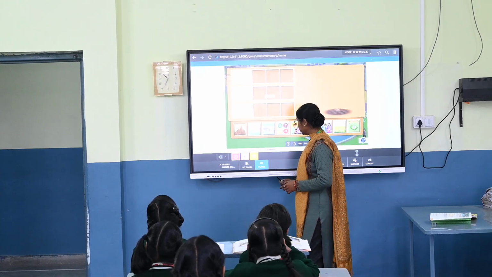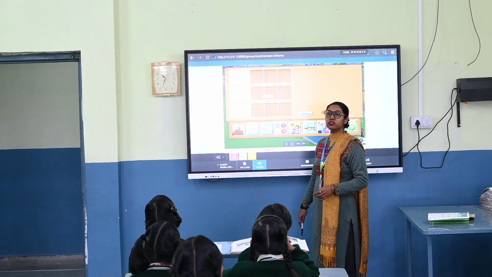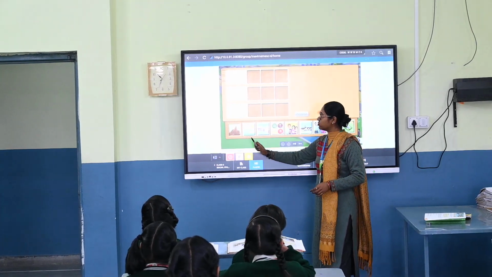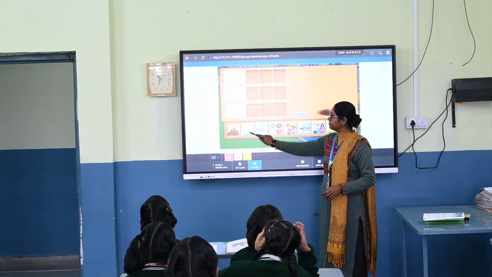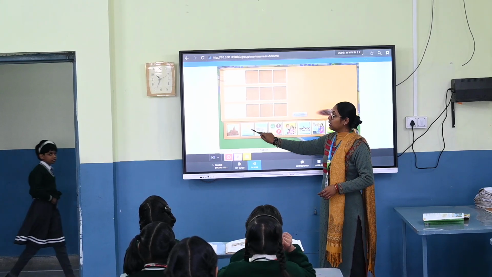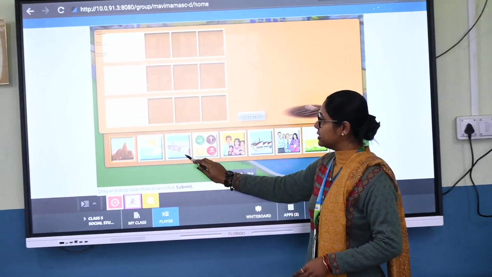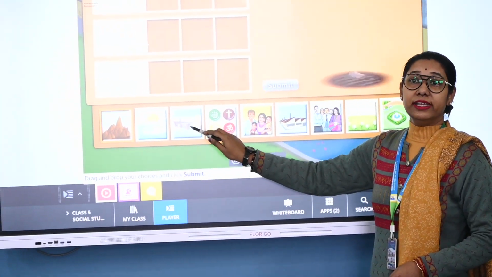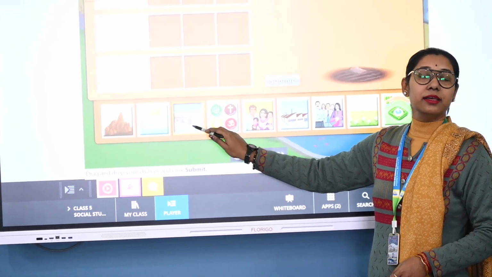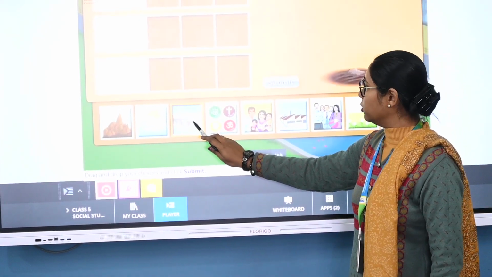It's not working. Okay, so this is a natural component. Mountain is a natural component. The next picture. Again, this is a natural component. Now this, you can see a bridge over the river. Which component is this? Man-made. This is a man-made component.